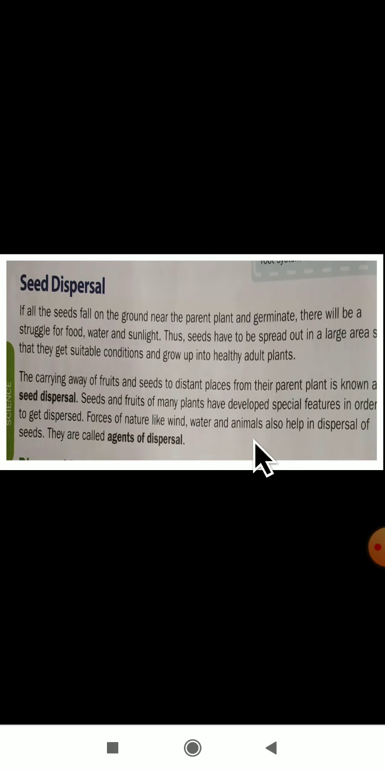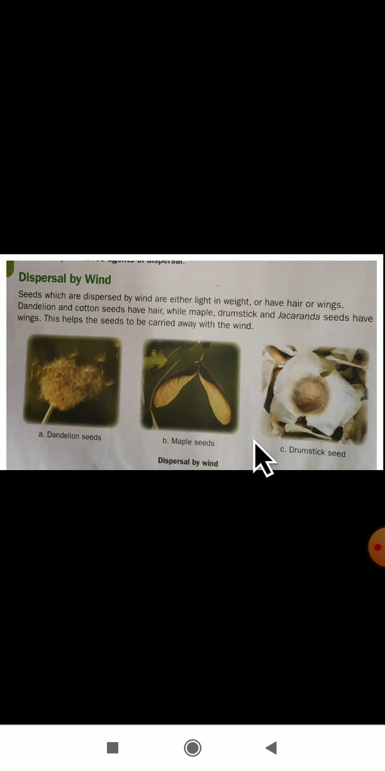Okay dear students, there are a total of 4 kinds of seed dispersal. Which are the agents of dispersal? Dispersal by wind, dispersal by water, dispersal by animals and dispersal by fruit explosion. These are the 4 agents of seed dispersal. Remember, 4 agents are there: water, wind, animals and explosion.